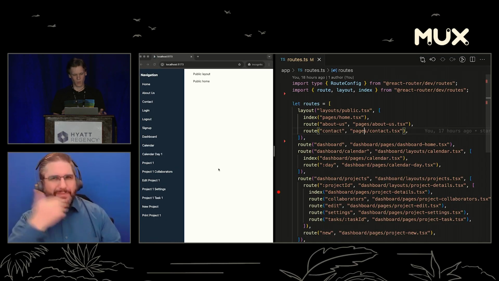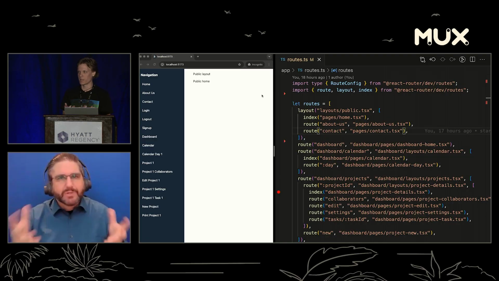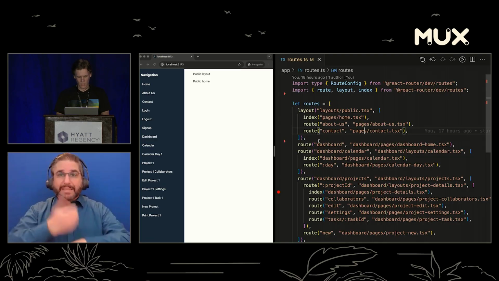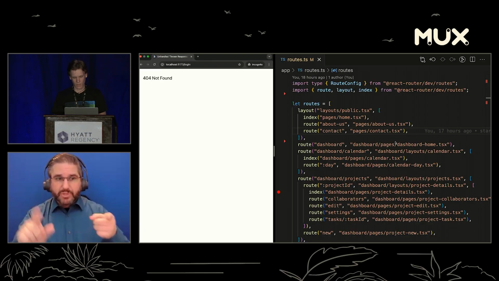So I've got this really dumb demo app that just has a bunch of navigations. There's not much else to it. And I want to talk about why this config base is better through a couple of examples. So the first is, if we go to like the login page, this is a 404 right now, so we don't have it set up.